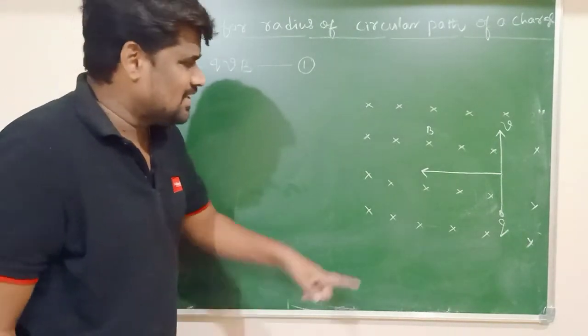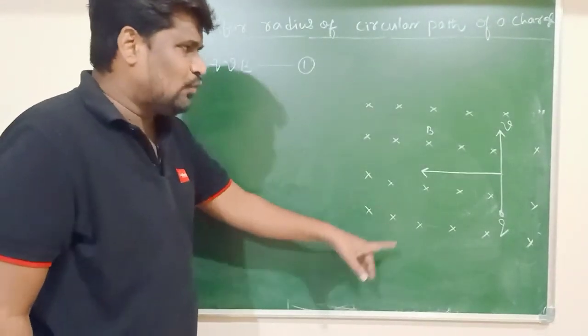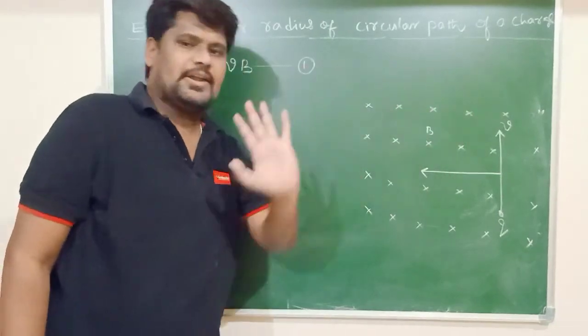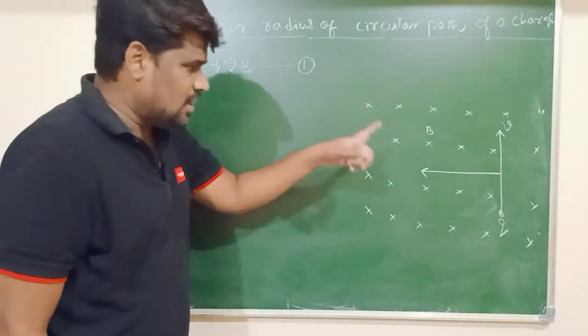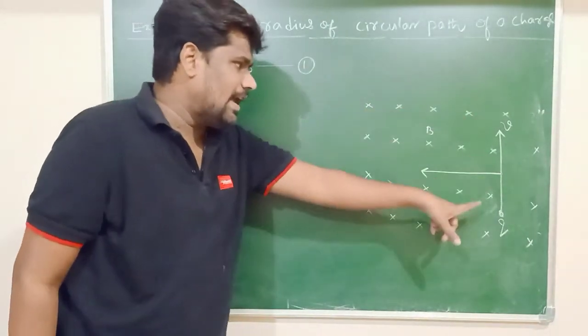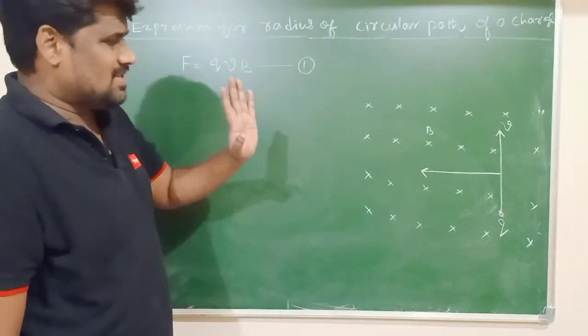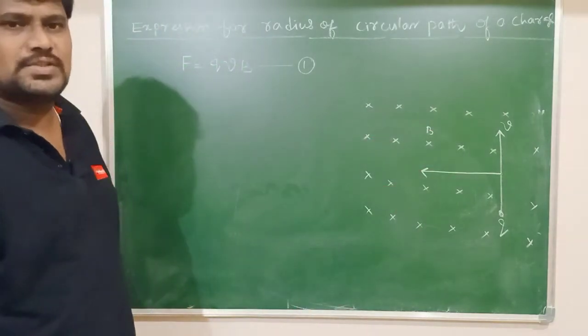So from this it is clear that if any force is perpendicular to the direction of the velocity, or any force is perpendicular to the direction of motion of a body, such a type of force we will call as which force it is?